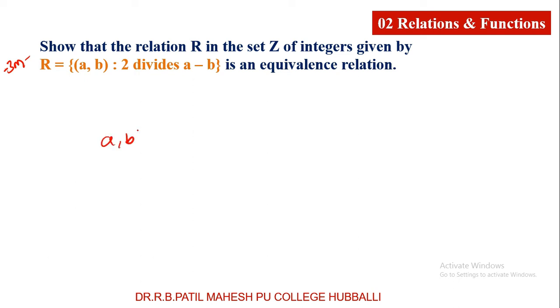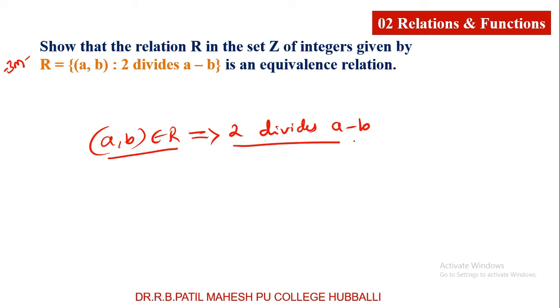Dear students, here (A, B) belongs to R means this implies 2 divides A minus B. If you want to write (A, B) belongs to R, there is a statement that 2 divides A minus B. 2 divides A minus B also written as A minus B is divisible by 2. This is also correct. I am expressing that in this way, A minus B is divisible by 2.